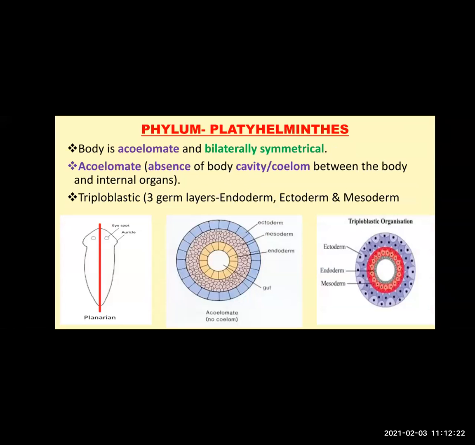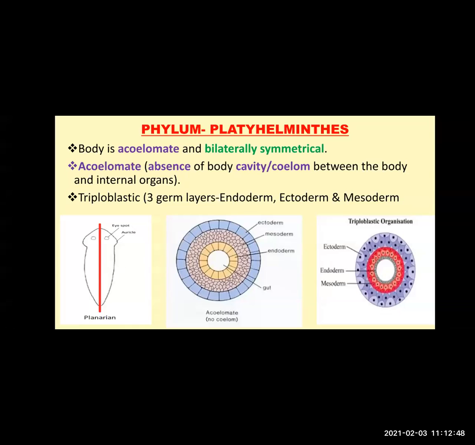Next characteristics of the animals of phylum Platyhelminthes. The body is acoelomate and bilaterally symmetrical. Last session we had discussed all this. Now what is acoelomate? Acoelomate means absence of body cavity or coelom.